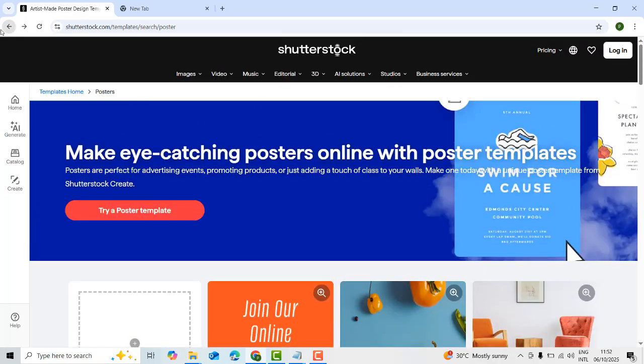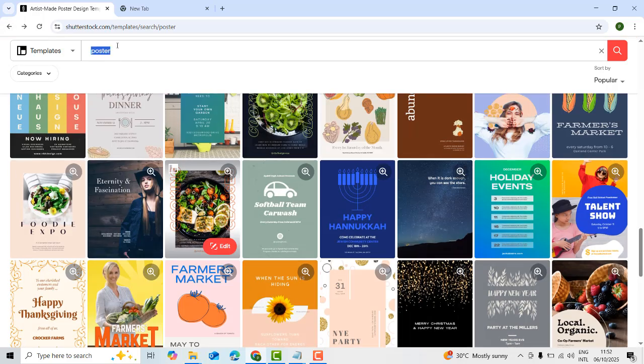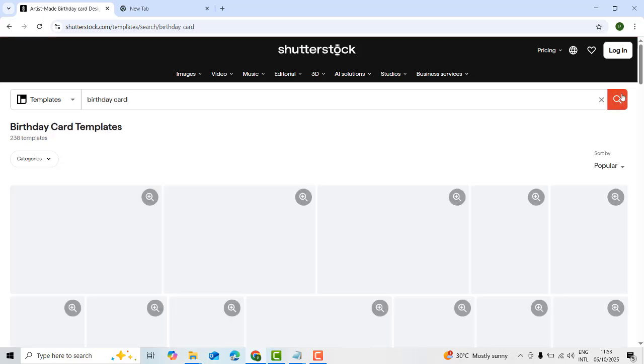Another one is flyers, event and birthday cards. Day by day you are creating card designs. Once you've done the design for a customer, after that there is no further use. So what you do is edit something else in the design and upload it here, and you will be able to make lifetime money.